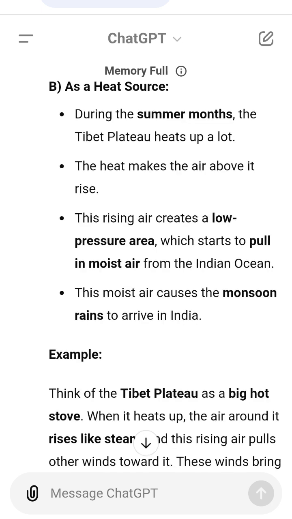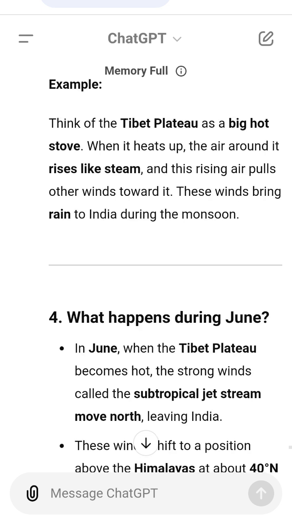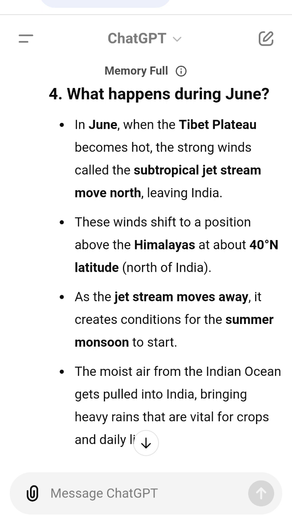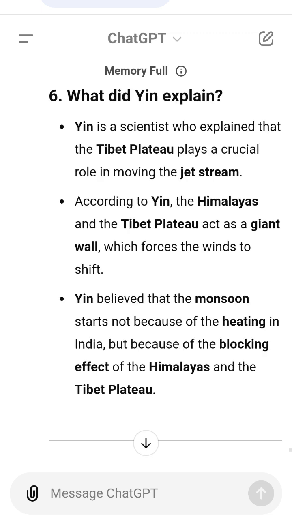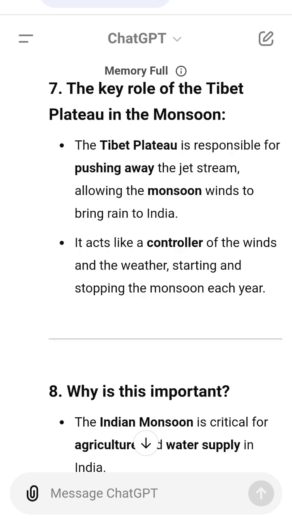In June, when the Tibet Plateau becomes hot, the strong winds called the subtropical jet stream move north, leaving India. These winds shift to a position above the Himalayas at about 40 degrees latitude, north of India. As the jet stream moves away, it creates conditions for the summer monsoon to start. The moist air from the Indian Ocean gets pulled into India, bringing heavy rains that are vital for crops and